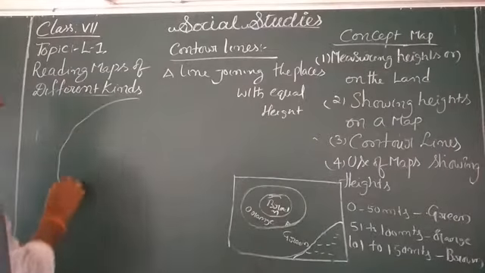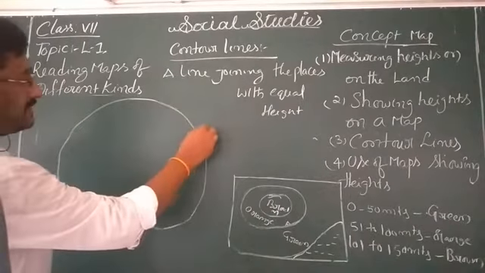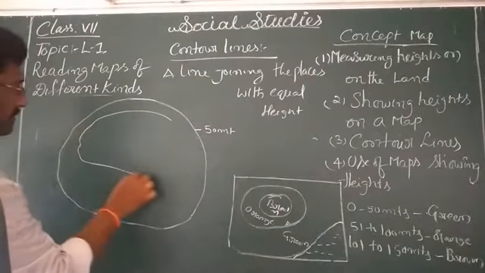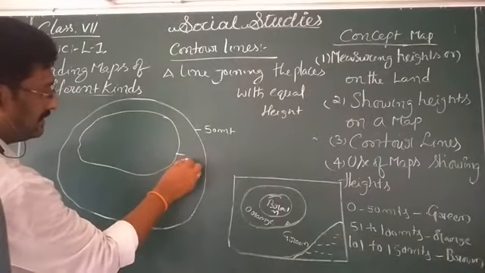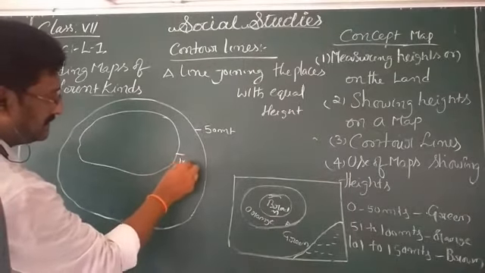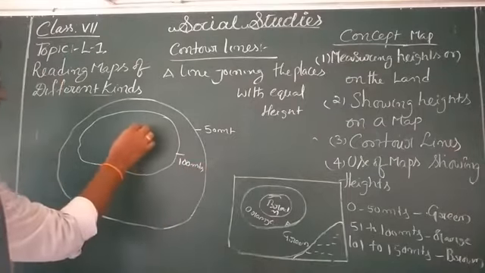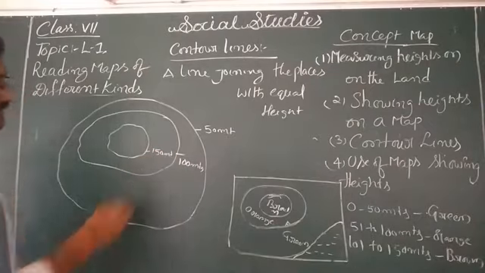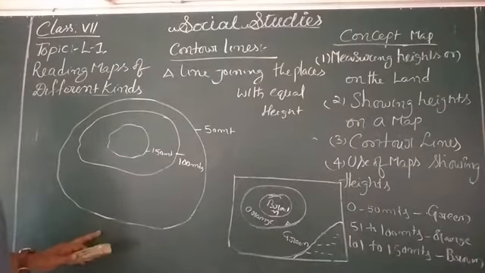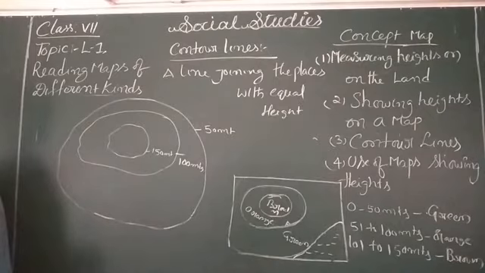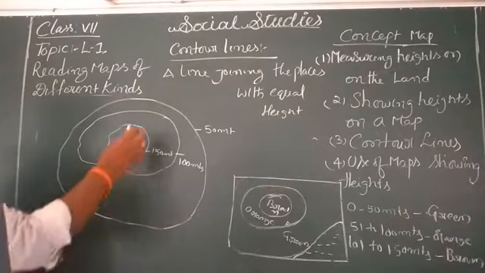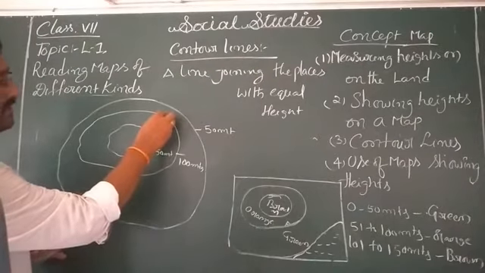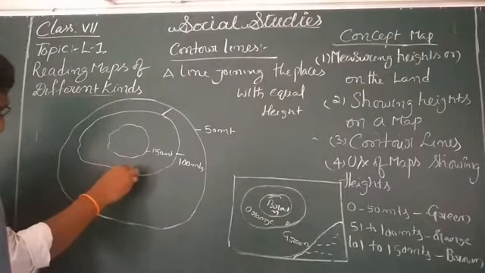See, for example, this is the contour line, the 50 meters contour line. This is the 100 meters contour line. This is the 150 meters contour line. Contour lines mean a line joining the places with equal heights. Now understand clearly here. The 100 meters contour line and the 50 meters contour line here are very close to each other. But in this part, they are very far.